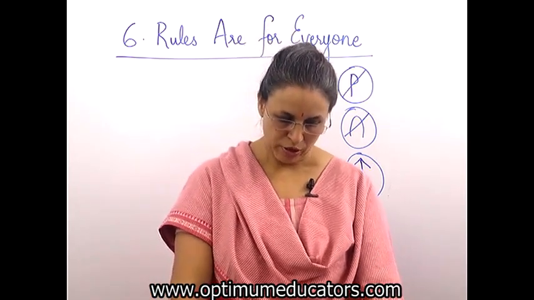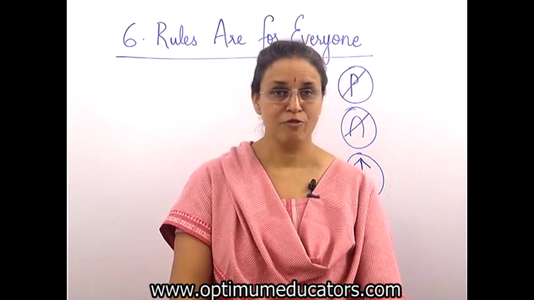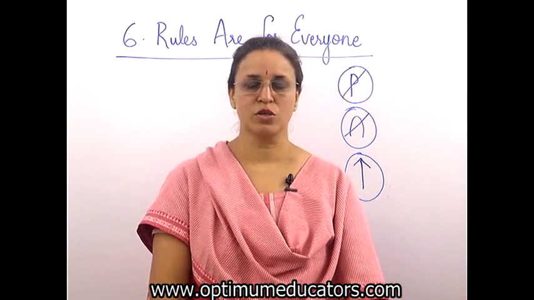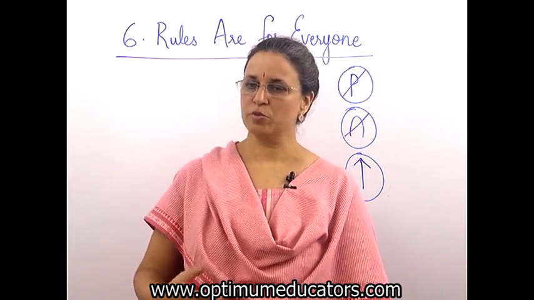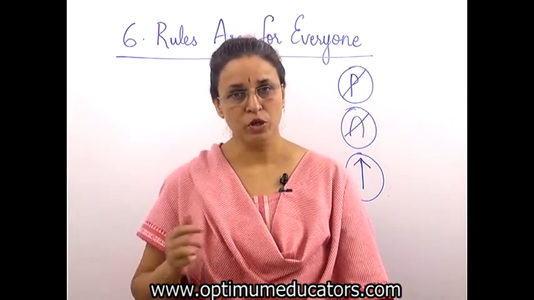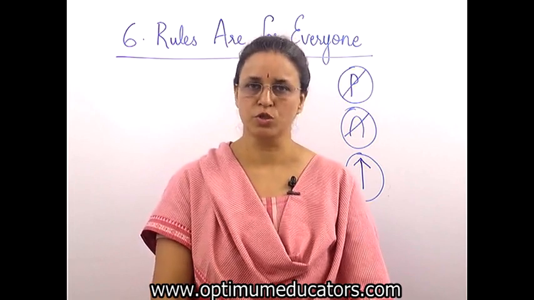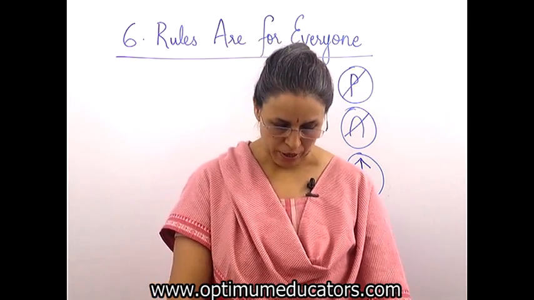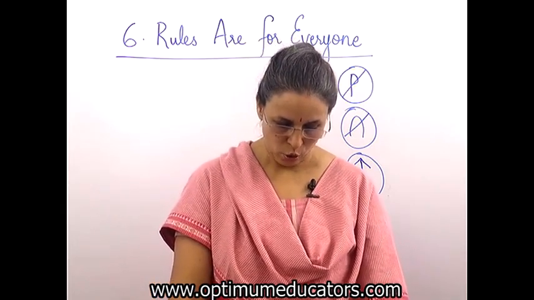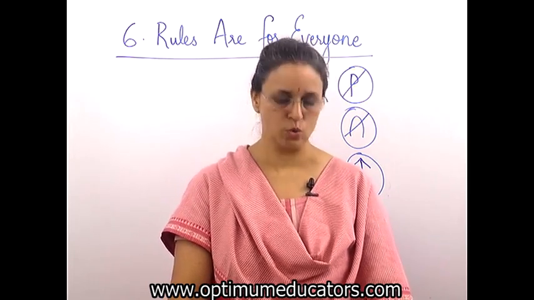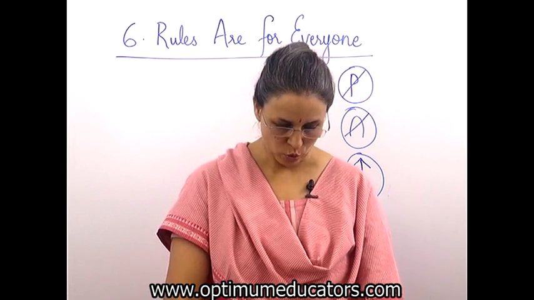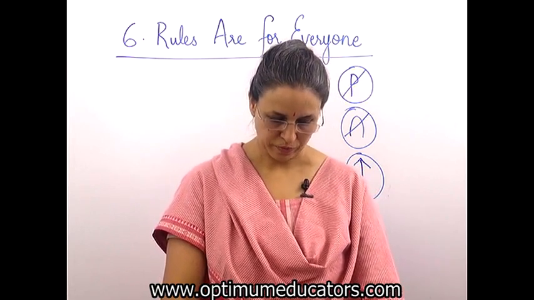Rules are meant for everybody. Everybody, even Prime Minister has to listen to the rules, even President has to listen. It is not that I am a policeman, why should I listen? Even a policeman has to listen to the rules which are made. They apply equally to all. No one is above the rules. So everyone has to listen to the rules. Disobeying the rules leads to punishment.